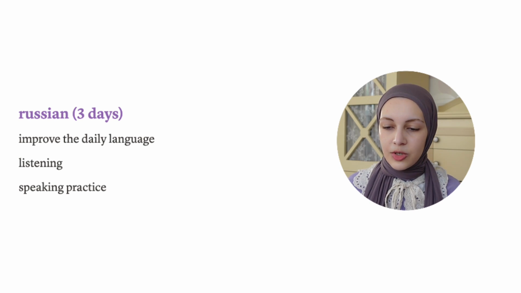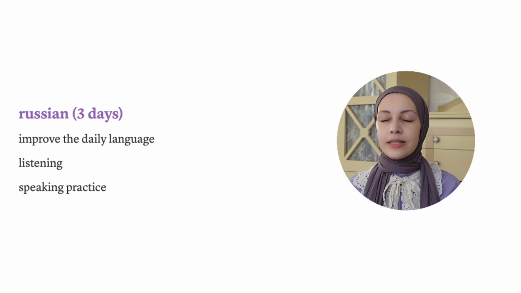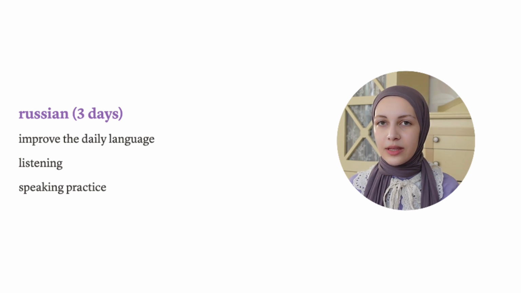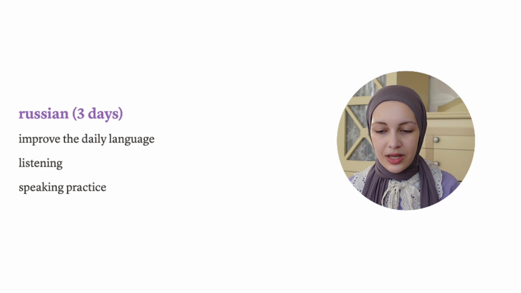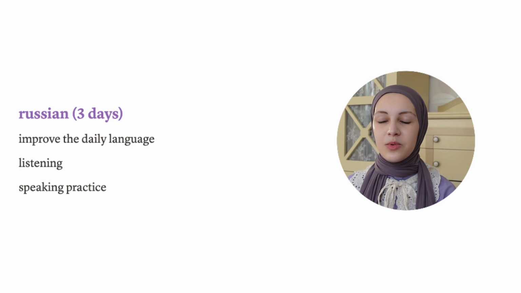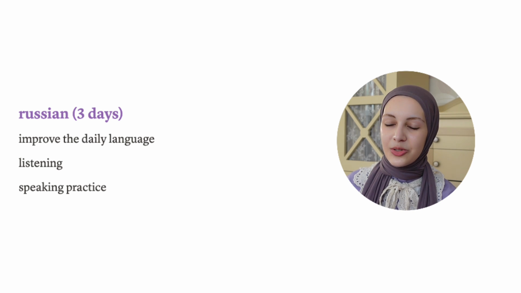And then we have Russian. The reason why Russian has this level of priority is that it's the second language that I use most often in my daily life after Turkish, because I live in Istanbul and I have a lot of Russian friends. That's why I think I should give more importance to Russian. Actually, it's probably the language that I study the most, but still. I want to improve my daily language and I want to listen to Russian as much as possible because I want to sound more natural in Russian.